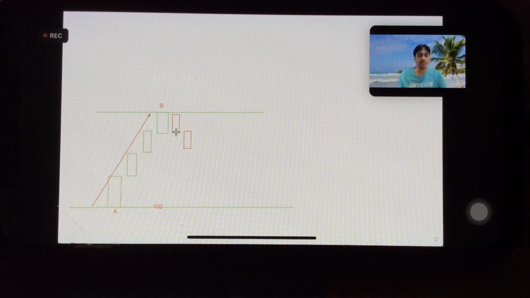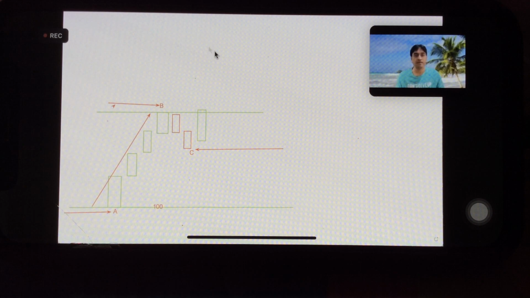It's a 4-point structure. This is point 1, A. This is point 2, B. Here it will be point 3, but this point will be confirmed only when price goes above the B point. Once we get this, the point will be confirmed and we will label it as C. So this is point 1, point 2, point 3, and our fourth point will be D.